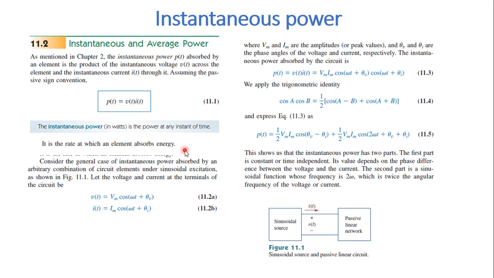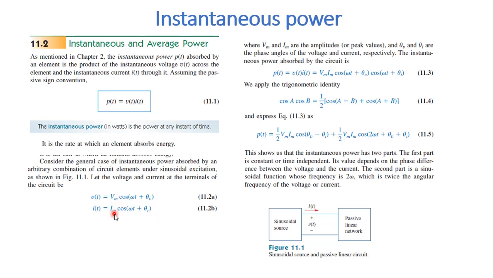Let us first consider the voltage and current at the circuit terminals. Let us first define the instantaneous voltage and current. Instantaneous voltage v of t is equal to Vm cos(omega t plus theta v), and i of t is Im cos(omega t plus theta i).